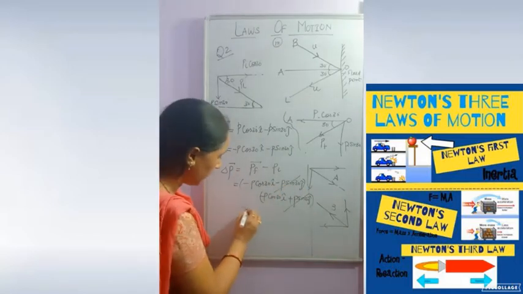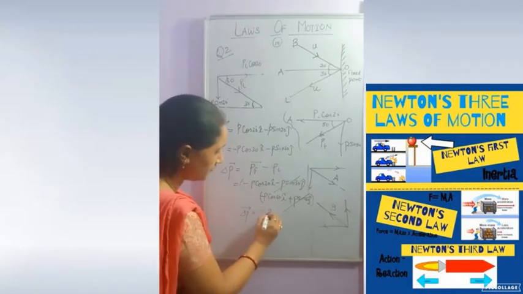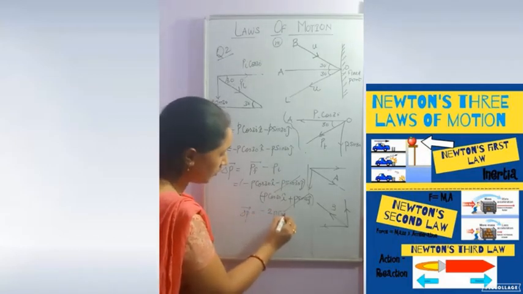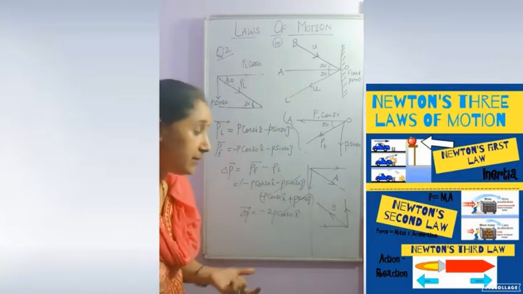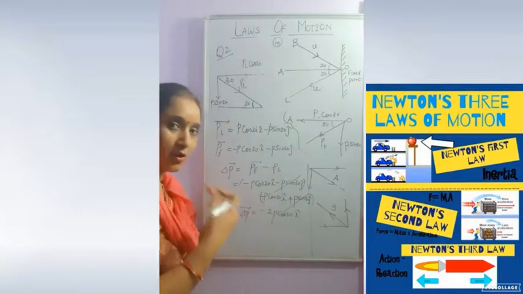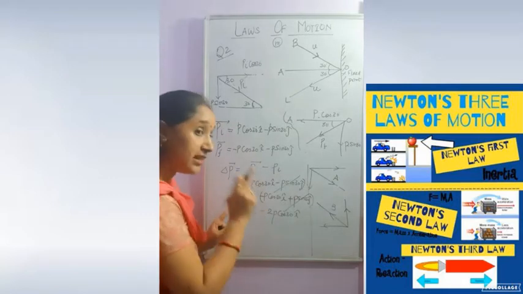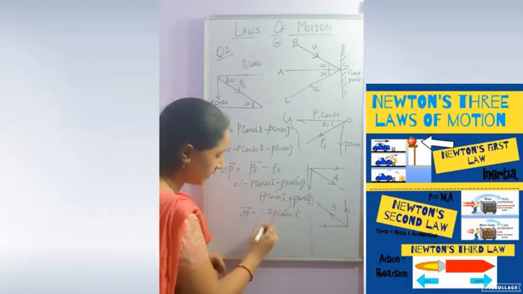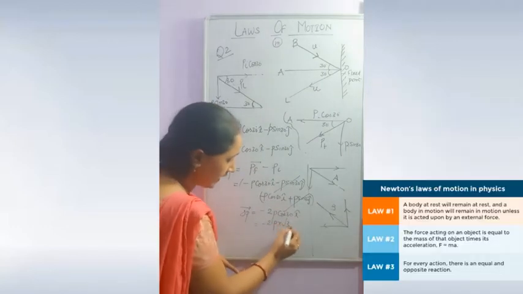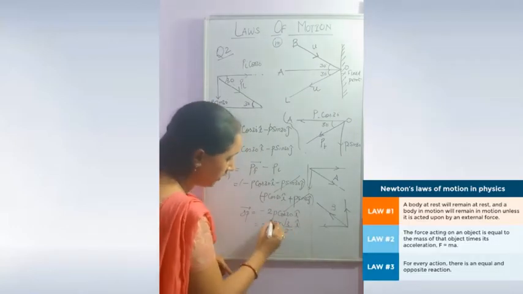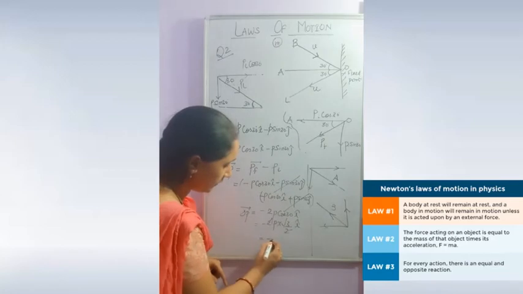What value are we getting as the change in momentum? Minus 2P cos 30 i cap, which means the change in momentum is along the x axis, with a negative sign, meaning negative direction. If we substitute the cos 30 value, we will write it as root 3 by 2. This will again cancel out. What are we getting?